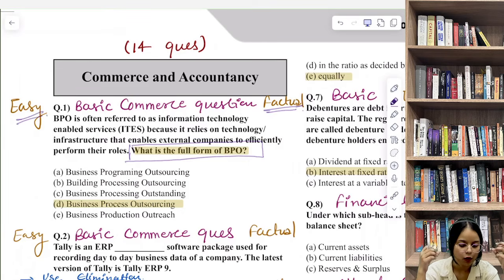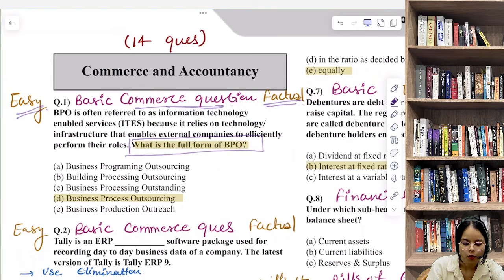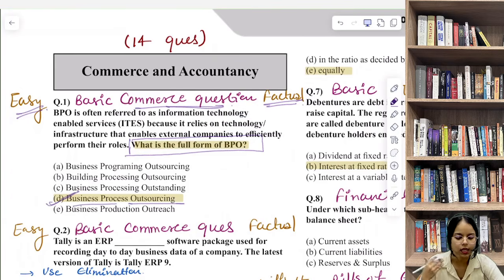It's a reminder of how SEBI sometimes includes general commerce awareness type questions. This is a basic commerce question. So if your background is commerce, I'm sure you will know what the full form of BPO is. That is business process outsourcing.